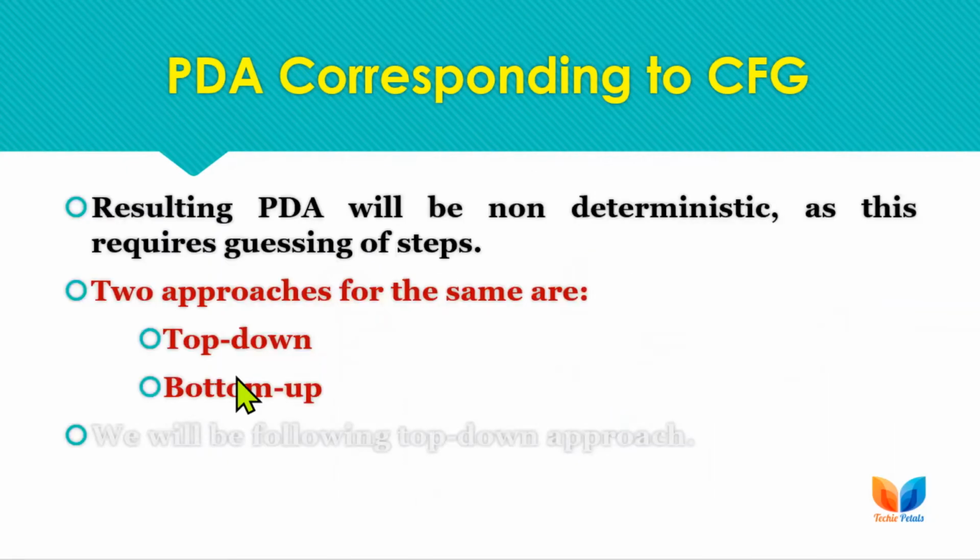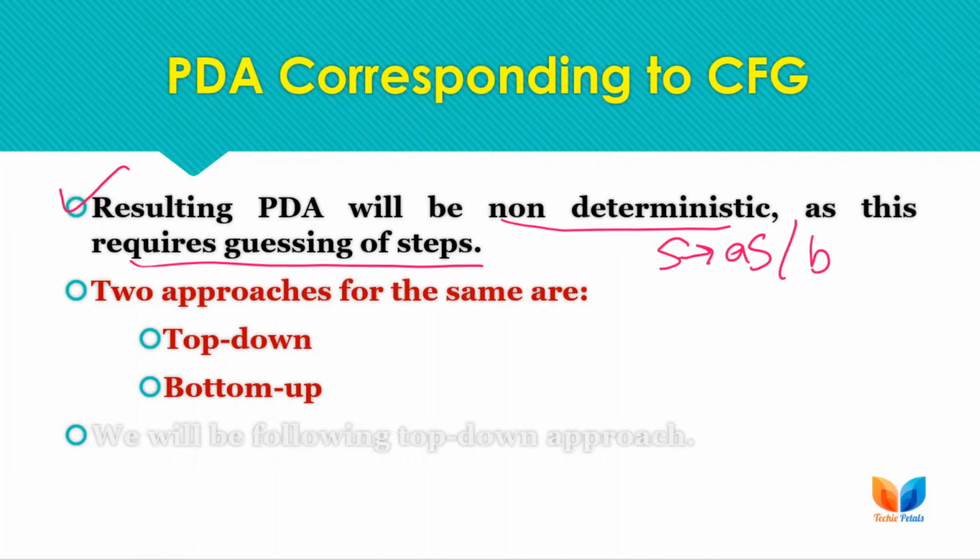Here the resulting PDA will always be non-deterministic, as it requires guessing of steps, because whenever we write the derivation of a string, suppose we have this grammar and this input string, we always keep on guessing what production rule we need to use.